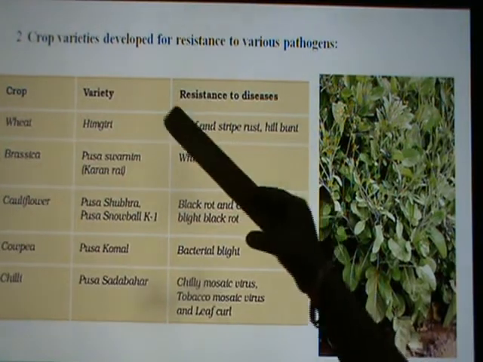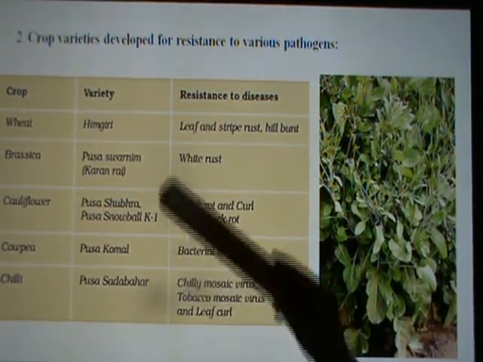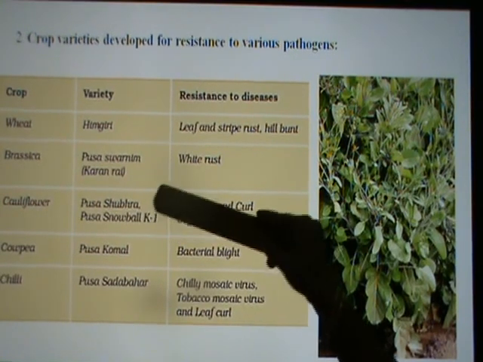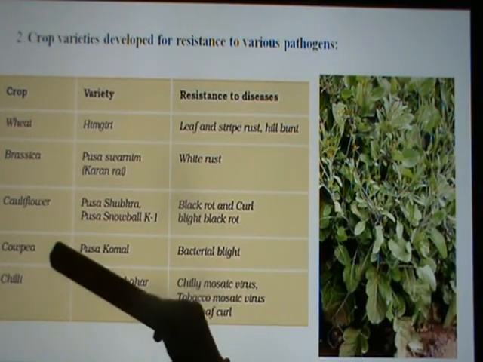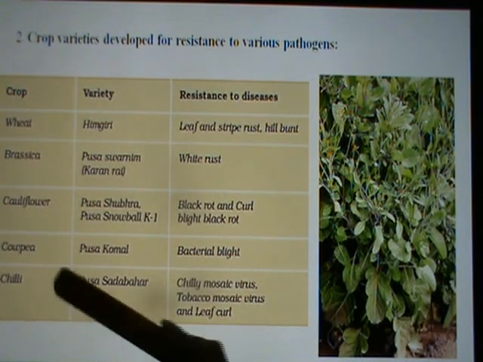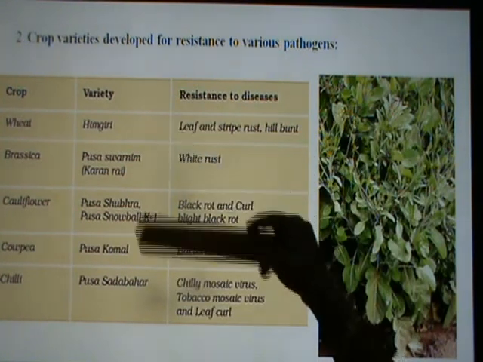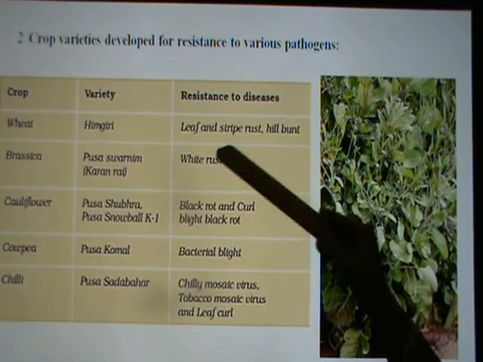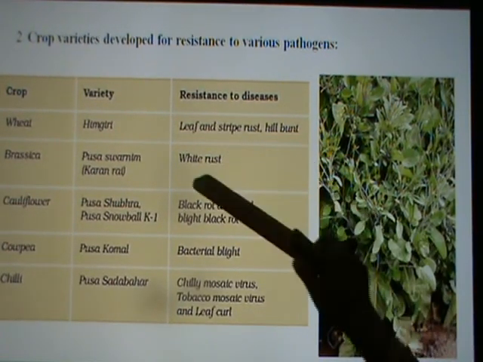The different varieties are: wheat, Himgiri; Brassica, that is mustard, Pusa Swarnim; cauliflower, Pusa Shubhra and Pusa Snowball K1; Pusa Komal, a hybrid variety of cowpea; and chili, Pusa Sadabahar. All these hybrid varieties were developed to give resistance towards diseases. Himgiri is for leaf and stripe rust and hill bunt.